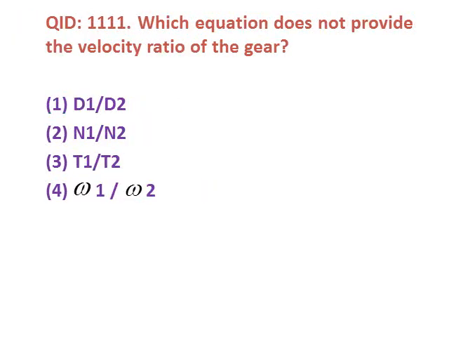Next question. Which equation does not provide the velocity ratio of the gear? Options are 1 d1 upon d2, 2 n1 upon n2, 3 t1 upon t2, 4 omega 1 upon omega 2. The correct answer is n1 upon n2, which will not provide us the velocity ratio.